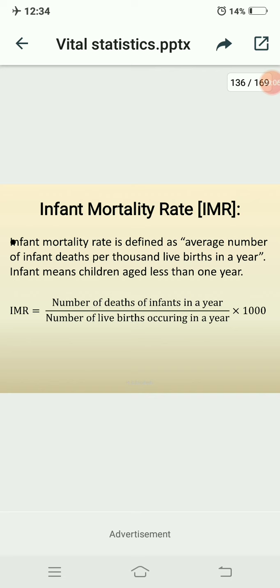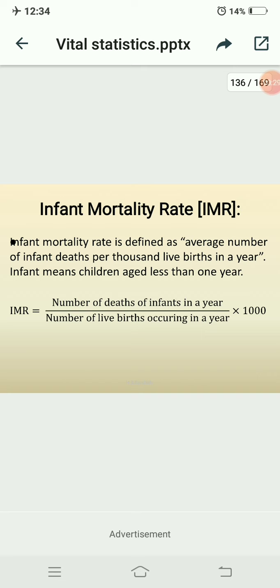In today's class I have to explain a continuation part of standardized death rate. In previous class we have already studied the types of mortality rate. Those are nothing but CDR, crude death rate, and second one is specific death rate, and third one standardized death rate.